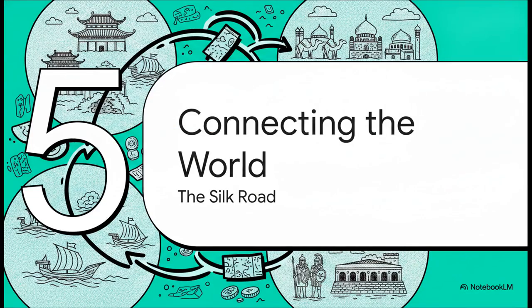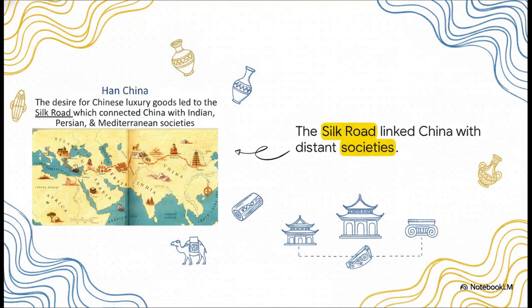Section 5. Connecting the Ancient World. Okay, so we now have three massive, distinct empires all running like well-oiled machines. So, how did they link up? Well, the intense global desire for those advanced Chinese luxury goods we just talked about directly led to the creation of the Silk Road.